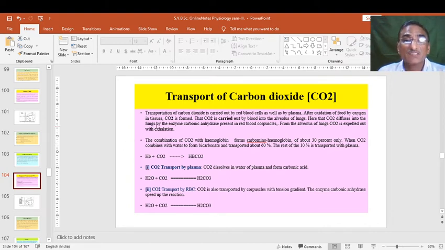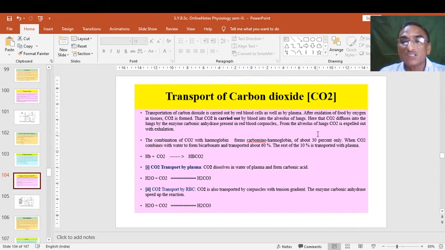Transportation of carbon dioxide is carried out by the red blood cells as well as by plasma. After oxidation of food by oxygen in the tissues, CO2 is formed, and that CO2 is carried by blood into the alveolus, the basic unit of respiration in the lungs. Here that CO2 diffuses into the lungs by the enzyme carbonic anhydrase, which is present in RBC.